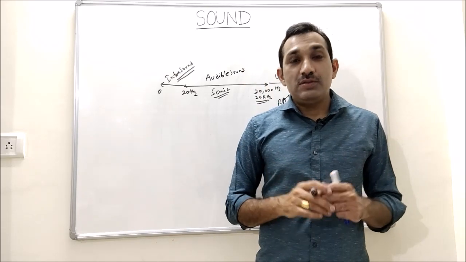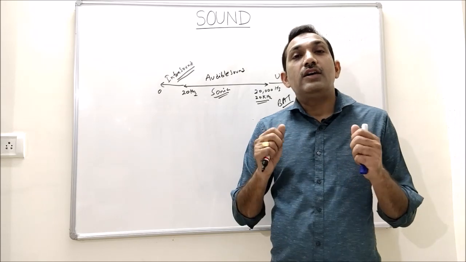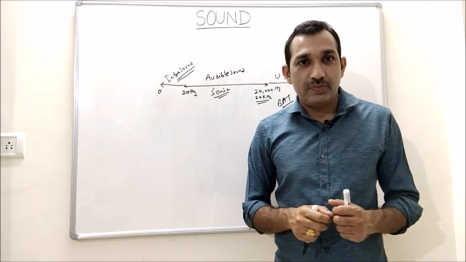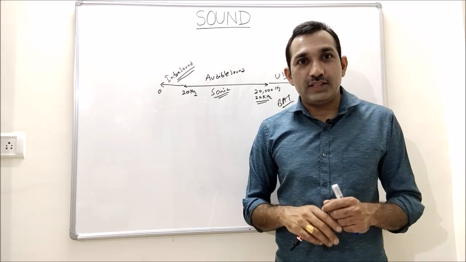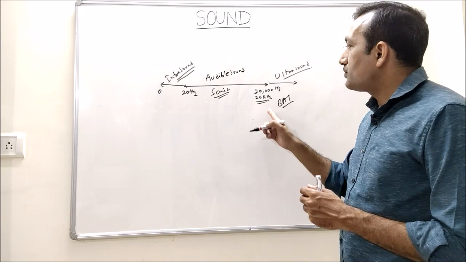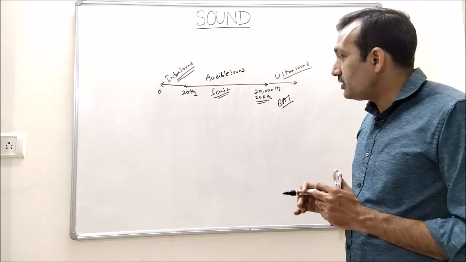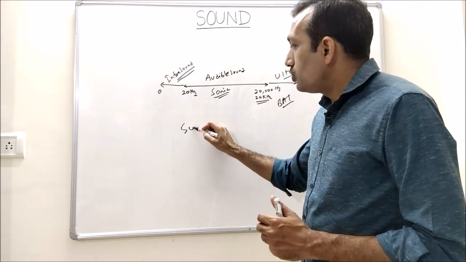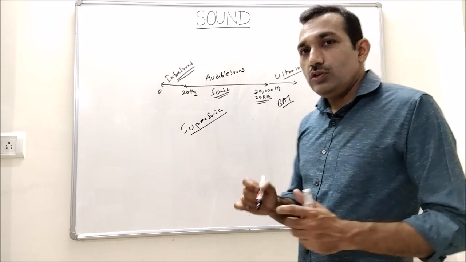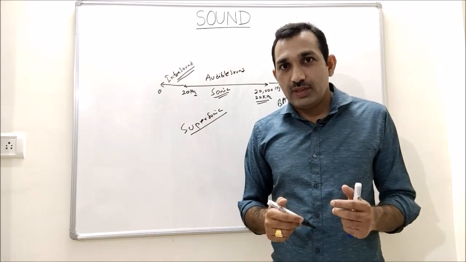Now, sometimes people get confused between ultrasound and supersonic, and they think both are the same, but these are two different things. Ultrasound is when the frequency of sound is more than 20 kilohertz or 20,000 Hertz, and supersonic is something you normally see when we talk about fighter planes.